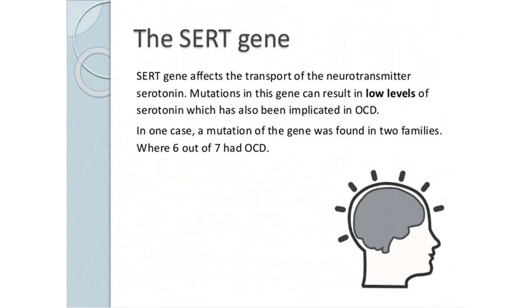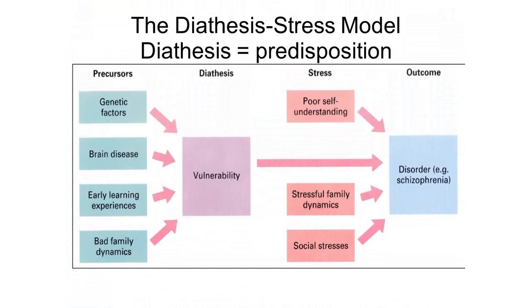The SERT gene usually transports serotonin from the synaptic cleft to the presynaptic neuron. However, when it is faulty, lower levels of serotonin are transported. As it is unlikely that a complex behavior such as OCD is caused by one gene alone, a more realistic and holistic explanation may be the diathesis-stress model. Each gene only creates a diathesis, a vulnerability, for a particular disorder. Other factors, stressors, affect what condition develops or if any mental illness develops at all.